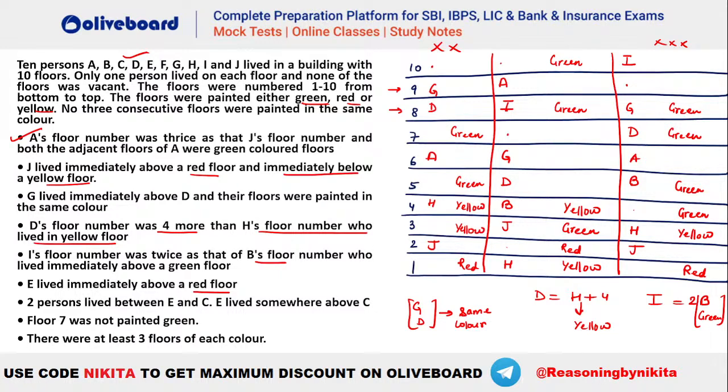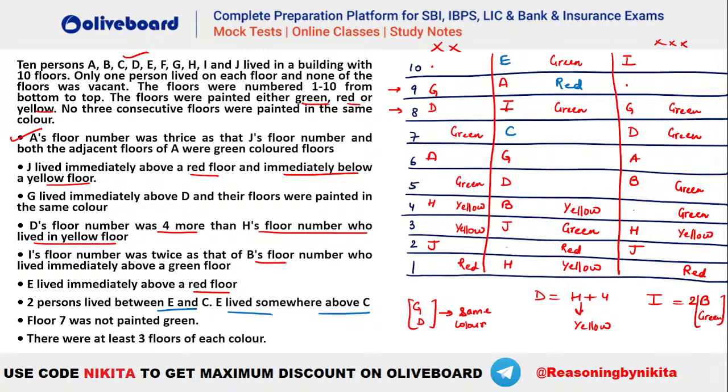Let's see whatever is remaining. We will quickly place it: two persons have to be there between E and C such that E lived somewhere above C. So you can see the only possibility will be E here and C here. E is immediately above red will be like this. Okay, so that is E and red. After that, let's see what else is remaining. This is done: E immediately above a red and two people between E and C.